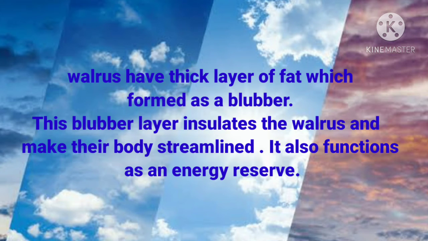And most importantly, the walrus has a thick layer of fat which forms blubber, and this blubber layer insulates the walrus and makes their body streamlined, and it also functions as an energy reserve. That means their fat converts into blubber. That blubber insulates, and it makes their body streamlined so that they can float and swim in water. It also reserves energy, correct?